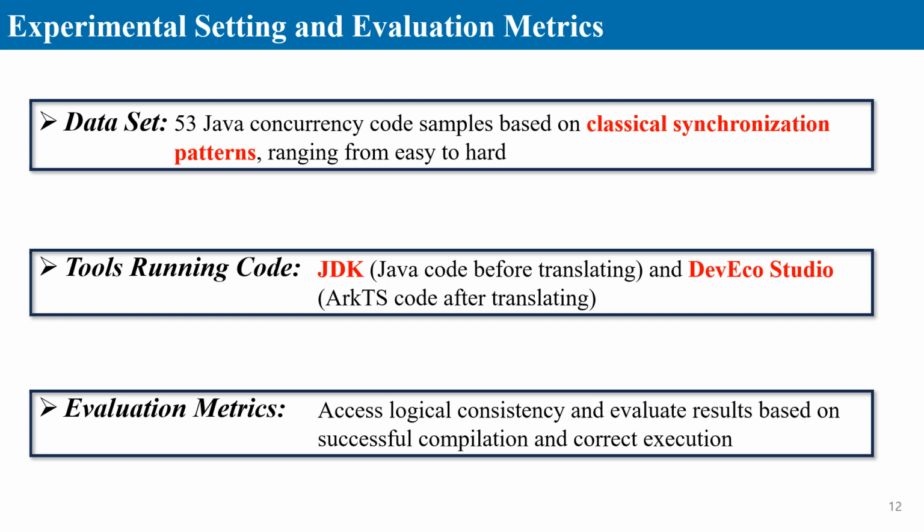To validate our converter, we created 53 Java concurrency code samples based on classical synchronization patterns, including producer, consumer, and reader-writer, with varying difficulty levels. We use the JRE and DevEco Studio, the HarmonyOS IDE for ArkTS, to execute and verify the code, ensuring consistent results with stable API version 9.